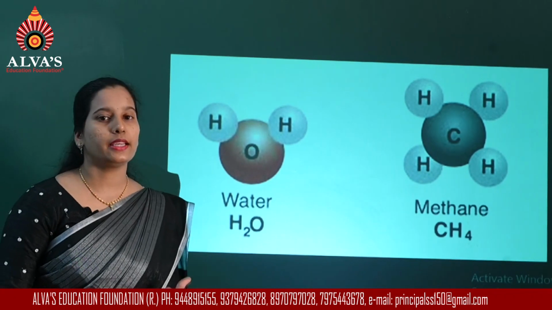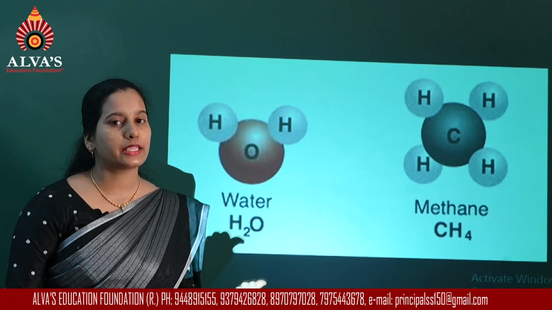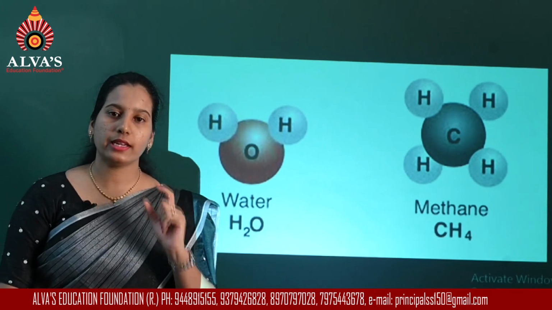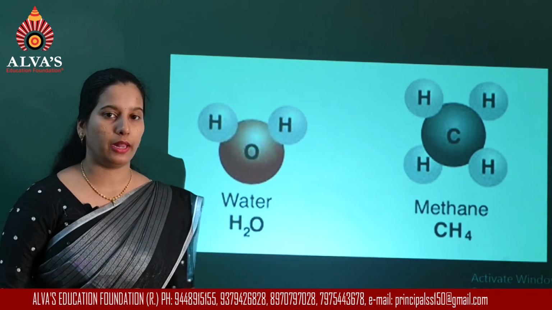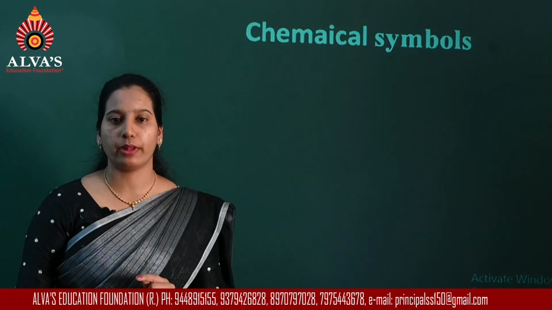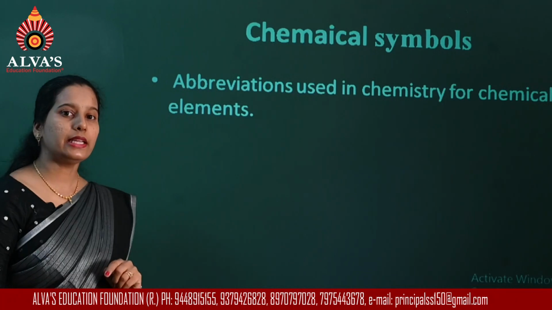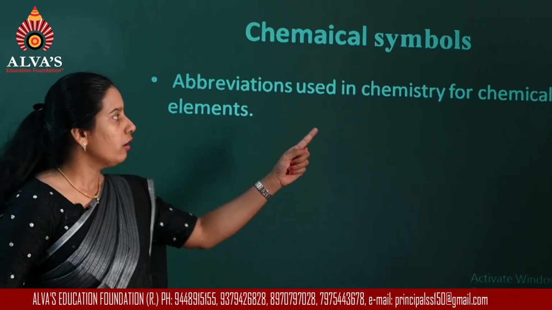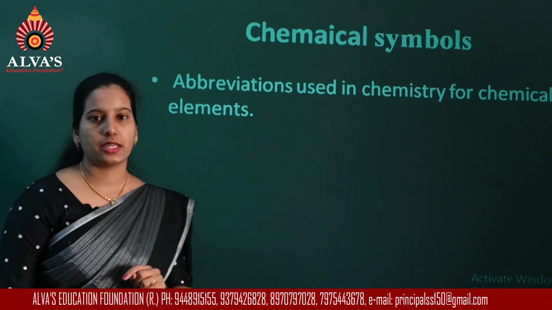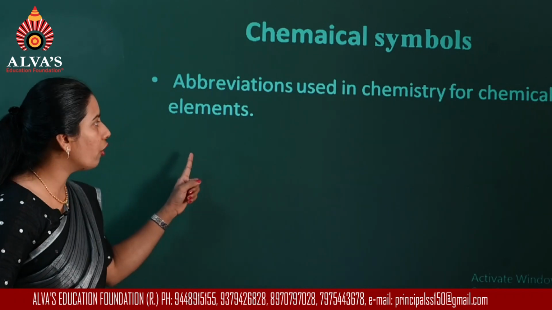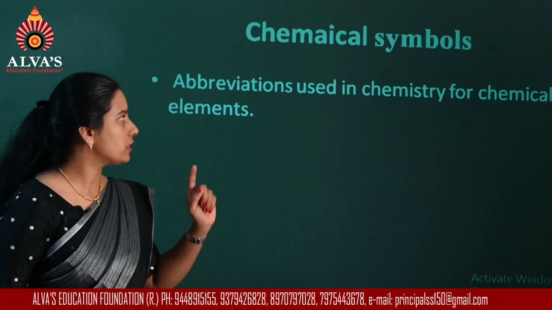Now, while discussing examples for atoms and molecules, I have used the term chemical symbol or chemical formula. Now let us see what is the meaning of chemical symbol. Chemical symbol is the abbreviation used in chemistry for chemical elements.